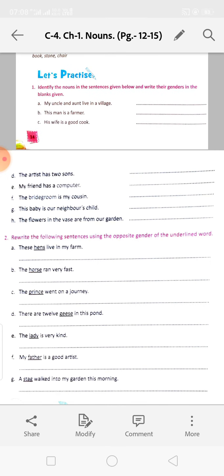Next, rewrite the following sentences using the opposite gender of the underlined words. These hens live in my farm. Hens. Then we will write these cocks live in my farm. We have to write the opposite gender. Okay. The horses ran very fast. The mare ran very fast. The prince went on a journey. The princess went on a journey. So the rest of the 4 you will do by yourself. Okay. Up to page number 15 we have done.